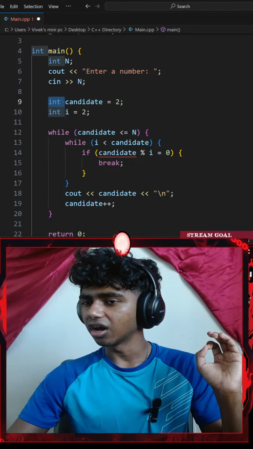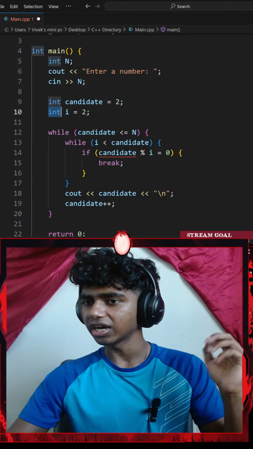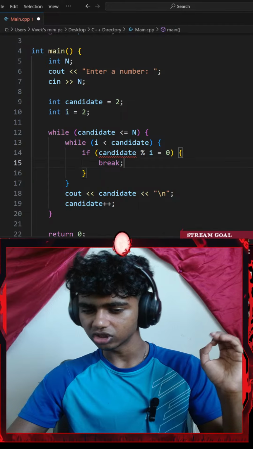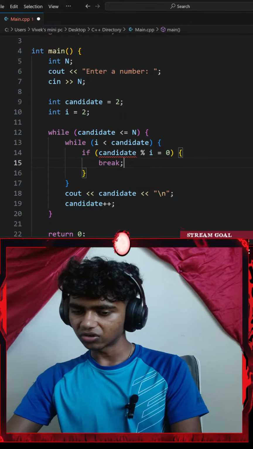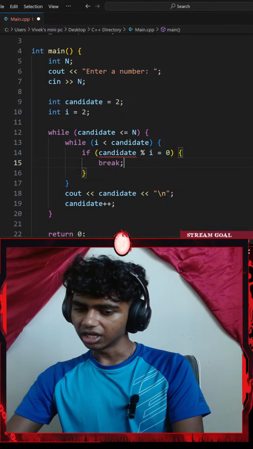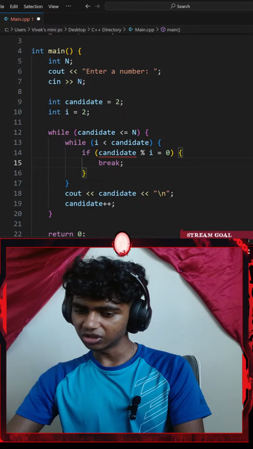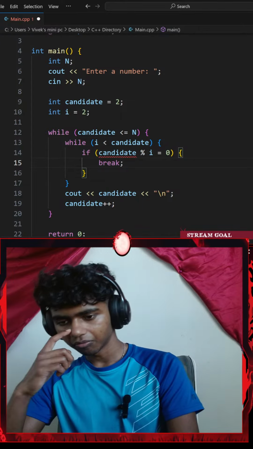And then I created another integer candidate and set that equal to true. And then I added another variable, typecasted it to an integer, and set that equal to 2. First loop, you check for i less than or equal to n minus 1. In the inner loop, you check for n modulus i equals 0. If it is true, then it's not prime.